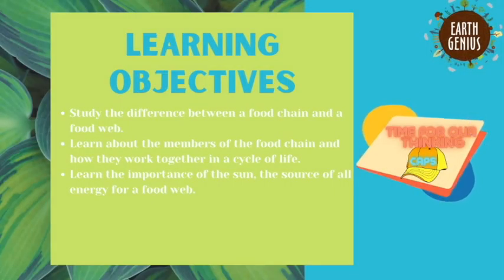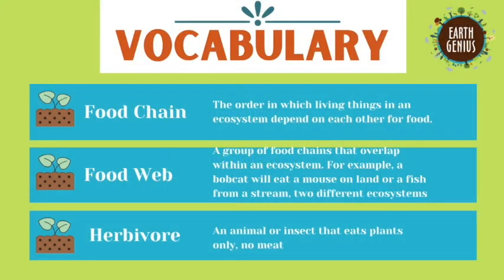In our lesson today, we'll discuss how food chains, food webs, and the energy from the sun gets passed around and shared by plants, animals, and people. As I go through our vocab today, make sure to write down notes in your garden journal. You can also draw little pictures to match our vocab words.